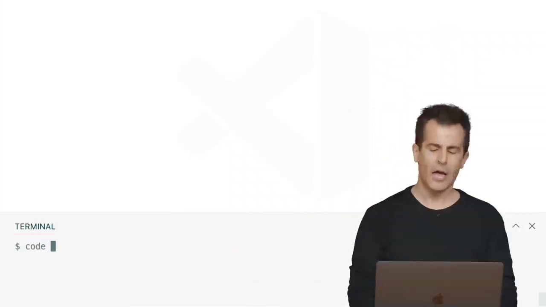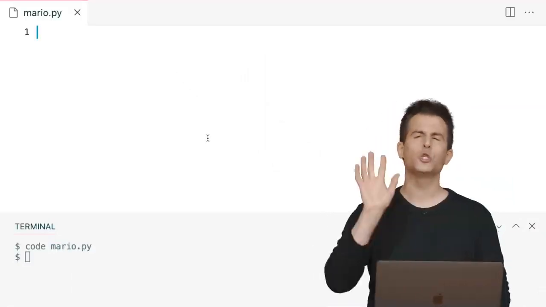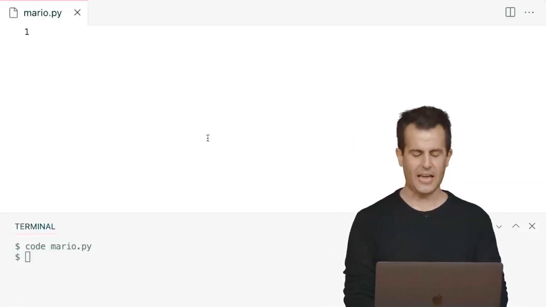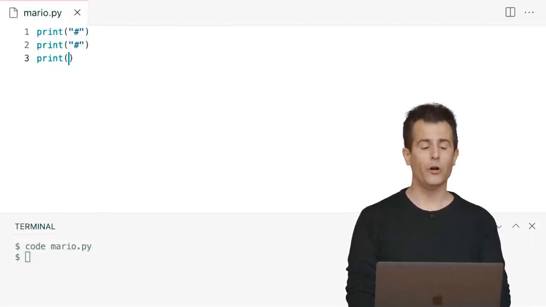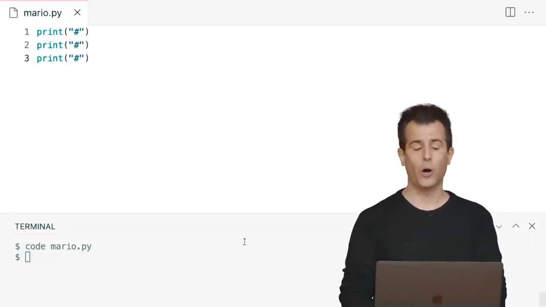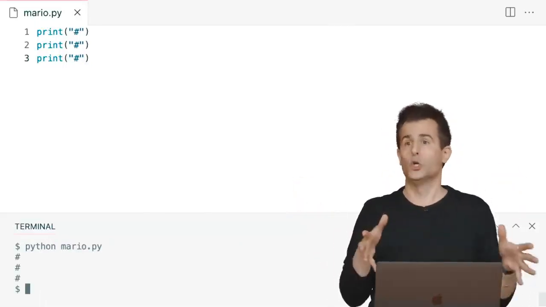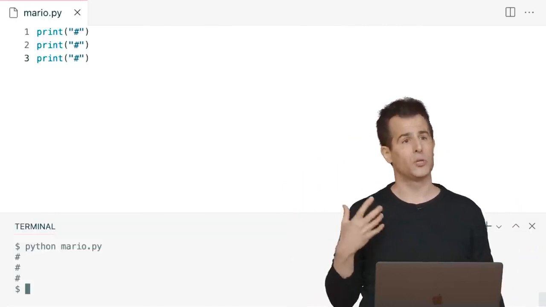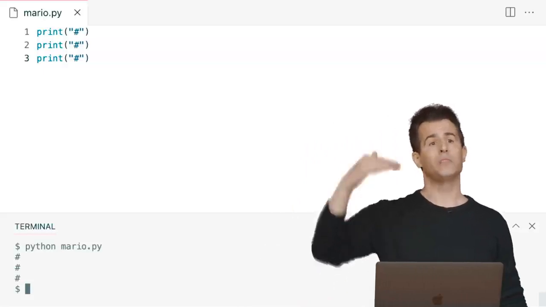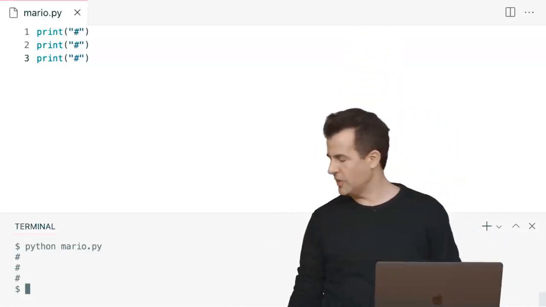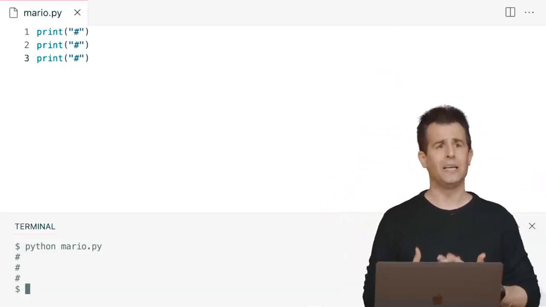Let me propose that we create a program called Mario.py using code in the terminal window. Then up here, let me start by implementing that same picture as simply as I can, printing out literally the hash, and then the hash, and then a third final hash. This is going to be a very textual approximation of it, but if I run python mario.py, I've got a very simple version of that same column of bricks, so to speak. But you can imagine that certainly in a game where maybe the columns get higher or lower, it would be nice to write code that's a little more dynamic than that and doesn't just use print, print, print, which is literally copy and paste, it would seem.